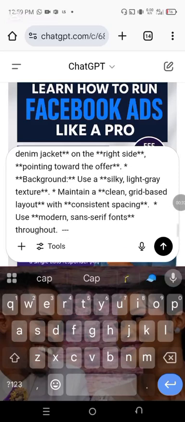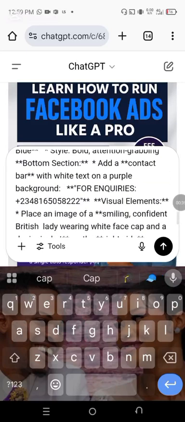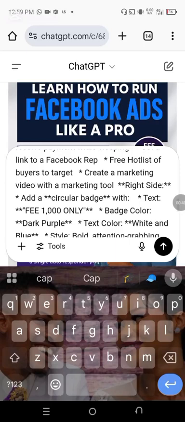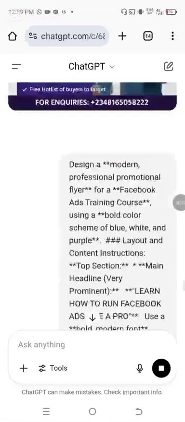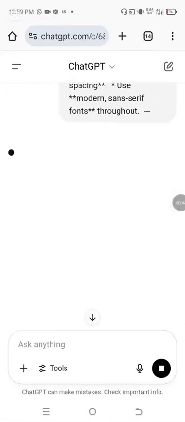Okay, what should we change again? Let's see the result for this. You can do the same to get everything you want in a design.